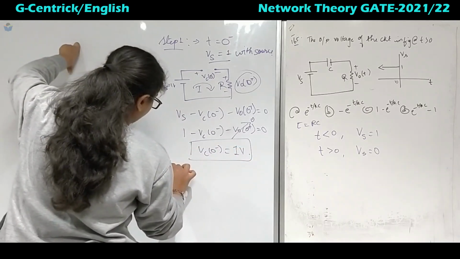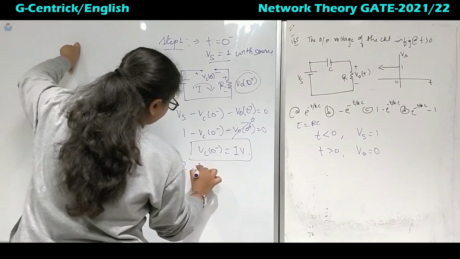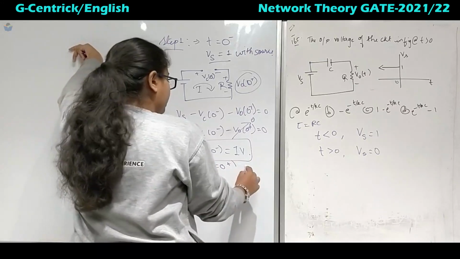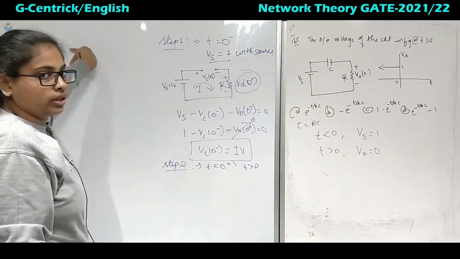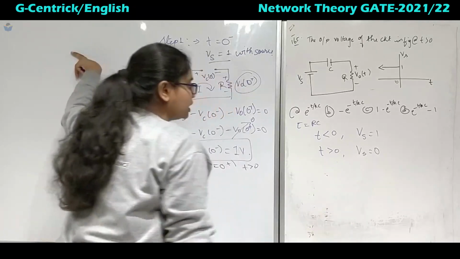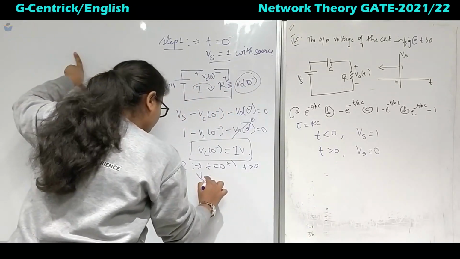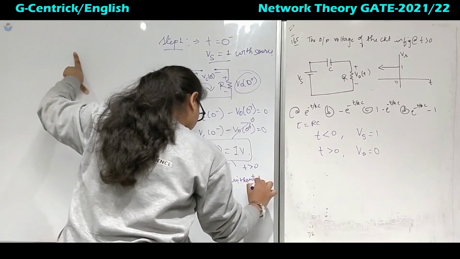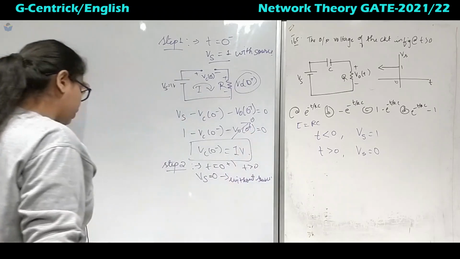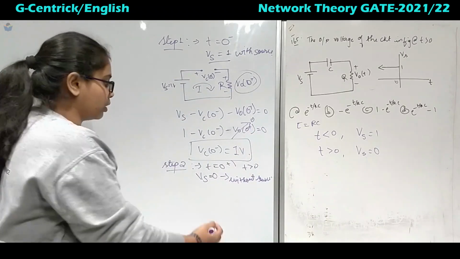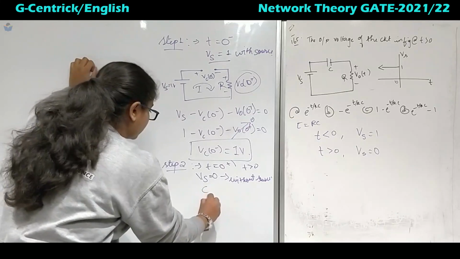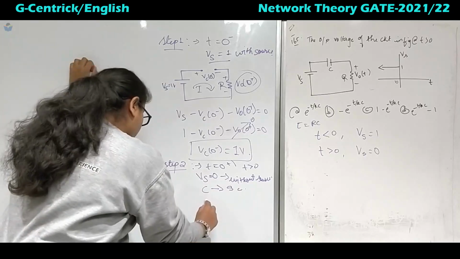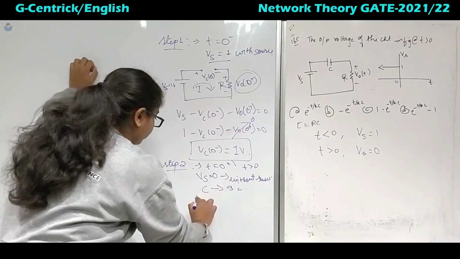Next, coming to step 2. What we have to analyze? t equal to 0 plus. So at t equal to 0 plus, that means t greater than 0, just after t greater than 0. So what is our Vs? Vs equal to 0. If Vs is 0, then it is without source. If it is without source, what will happen to the capacitor? It will be short circuit, right? And what will be the series? But you have to make it flow, right?